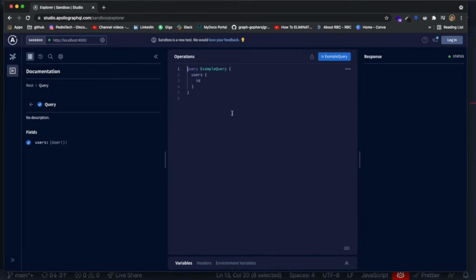But if we actually want to write a query as if we were making a request, all we have to do is come to this operations tab over here, this widget, and structure our query as follows. First thing we write when we want to write a query is the word query. Now, this is a bit different from what we did in the previous video, and it is because depending on where you're making your request, you might not need to actually write the word query. However, we do need that right now because we will need that when we use Apollo client inside of React. It uses the same format, so I highly recommend just doing it like this.